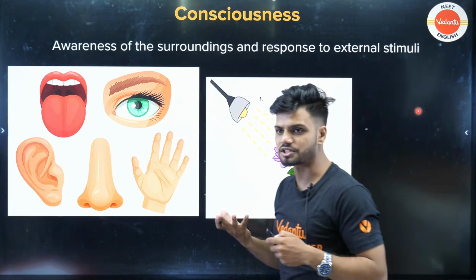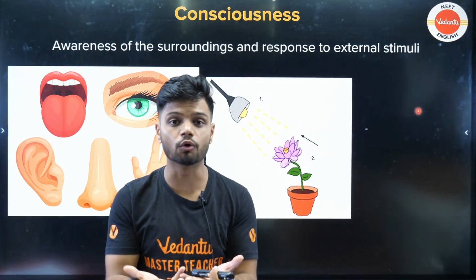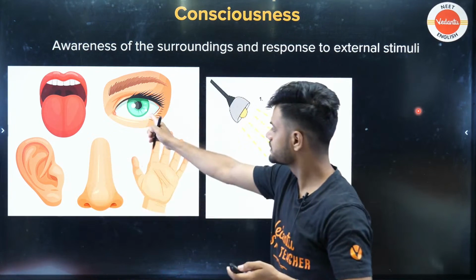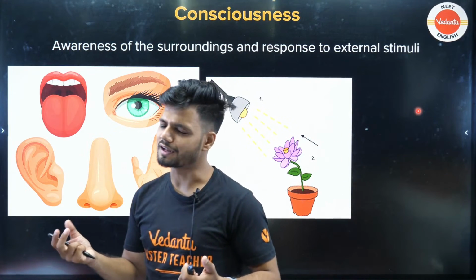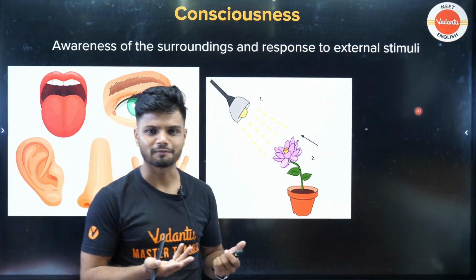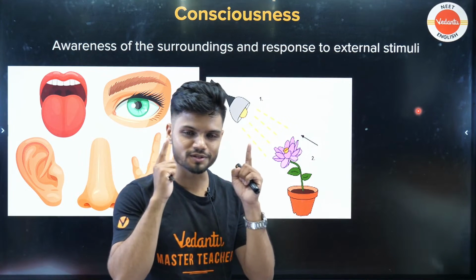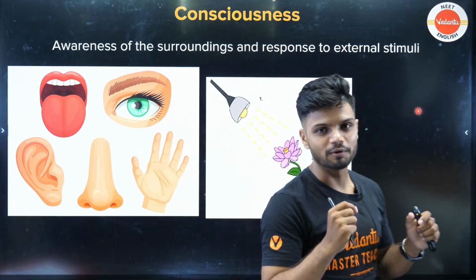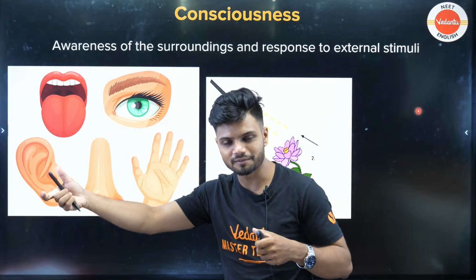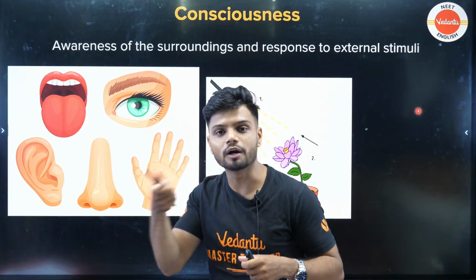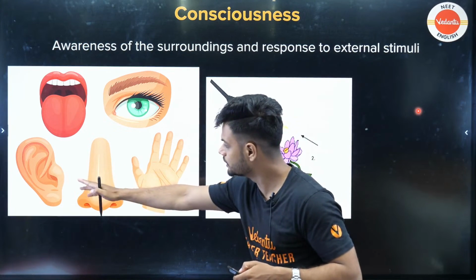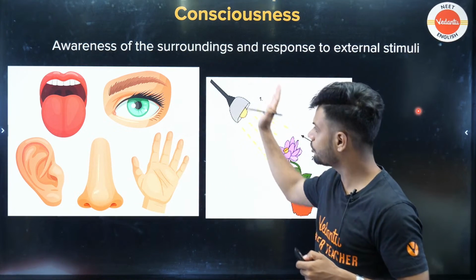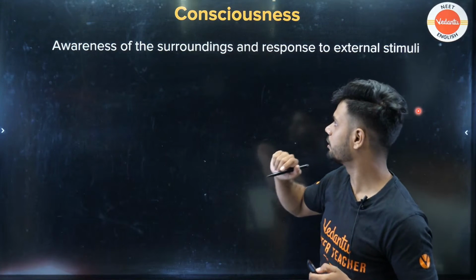Now, all of these reactions, you are able to see the ball. How? Through your eyes, a sensory organ. Imagine there is a nice biryani in the house. What will you do? You will open your nose. You will be like, nice biryani smell. You will go behind the biryani smell, right? That is, you are responding to the stimuli with the help of your nose. There are other organs such as your ears, hand, tongue. So all of these are your sensory organs.